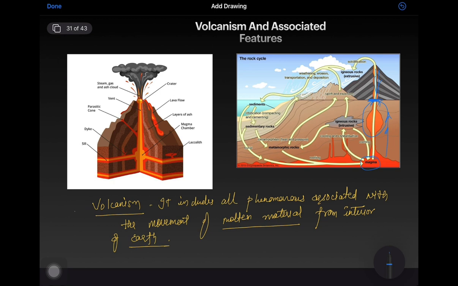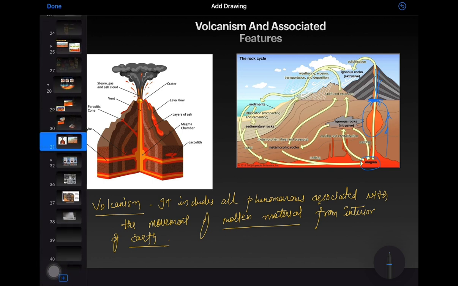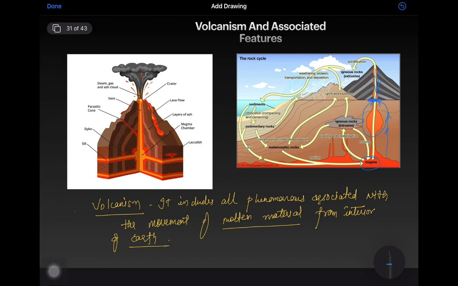So volcanism involves three processes. First process is generation of magma. Second, intrusion of magma into the lithosphere. And third is extrusion on the surface.